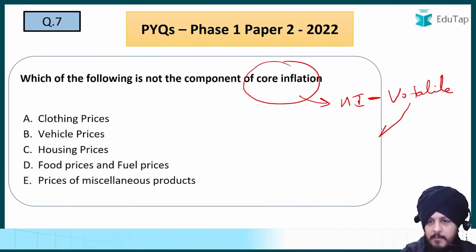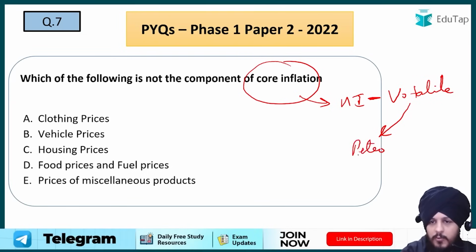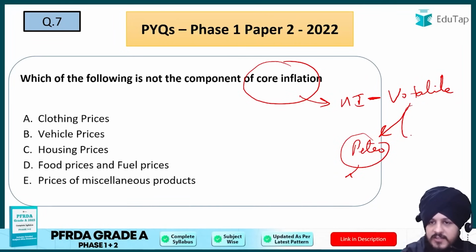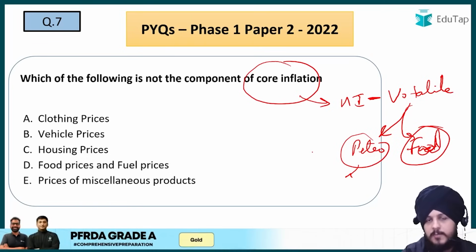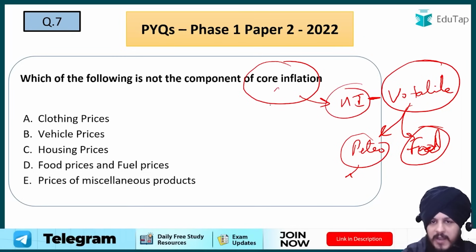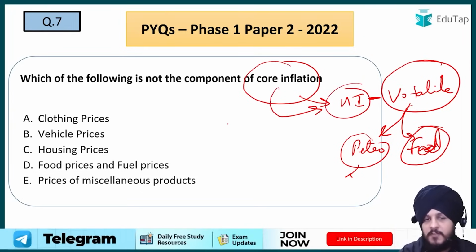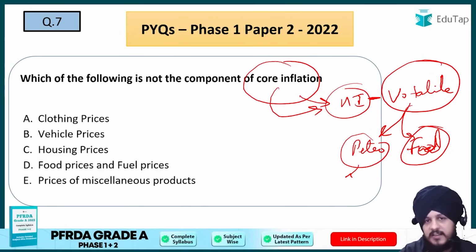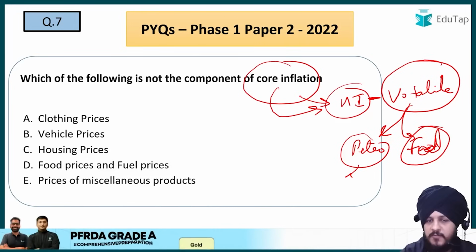For example, it can be with respect to petrol. You can say the energy related services and products that are there, for example petrol, fuel, and so on. It can include the fuel also, the food also, right? So food is also something the price of which is very much volatile, so that is why it is subtracted from the headline inflation, and through that we get core inflation with respect to what? With respect to primarily the non-volatile goods and services that are there in the market, right? So by excluding the volatile items from the headline inflation, we get the core inflation.